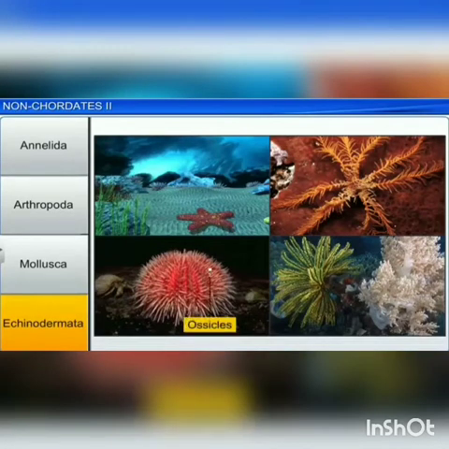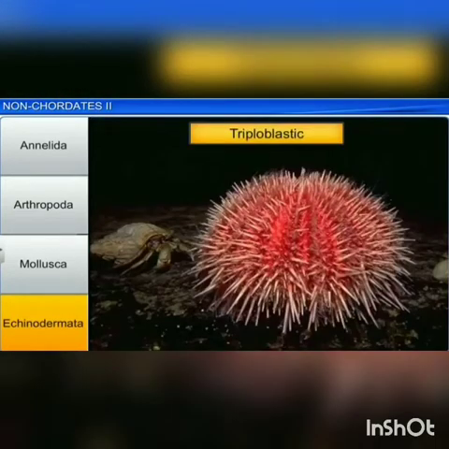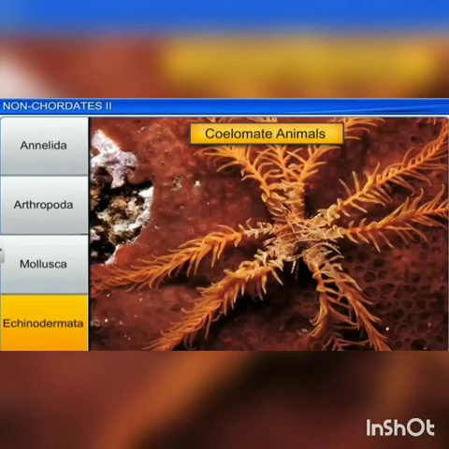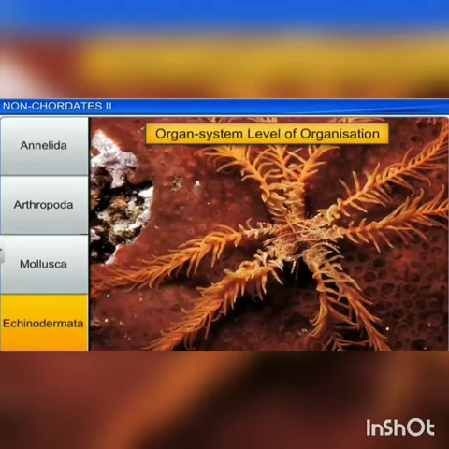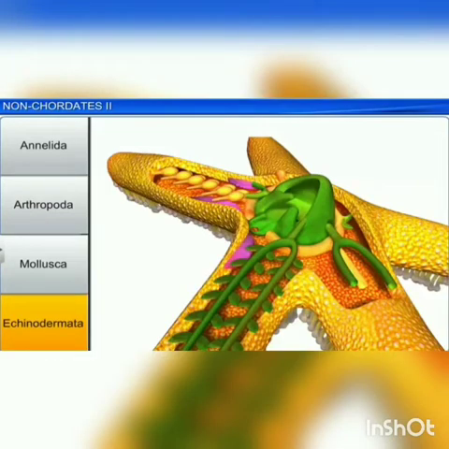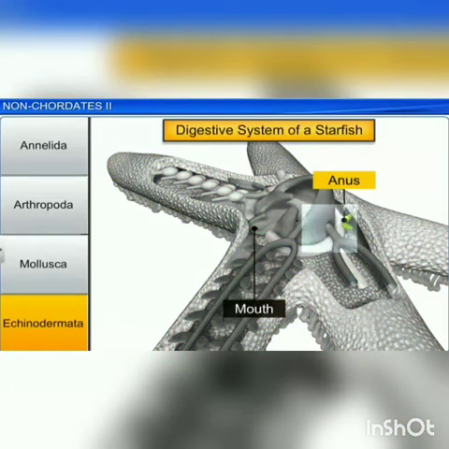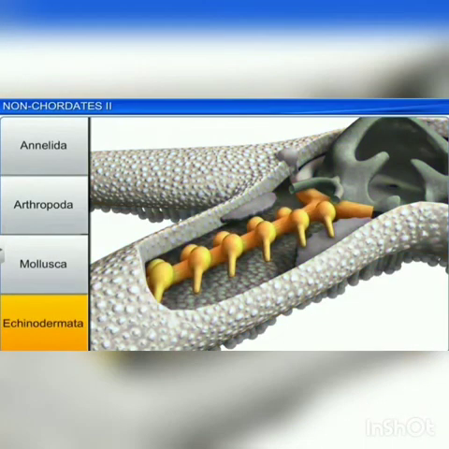These animals have a mesodermal endoskeleton of calcareous ossicles, hence the name Echinodermata. They are triploblastic, coelomate animals with organ system level of organization. The adults are radially symmetrical, but the larva is bilaterally symmetrical. The digestive system is complete, with the mouth on the ventral side and the anus on the dorsal side.